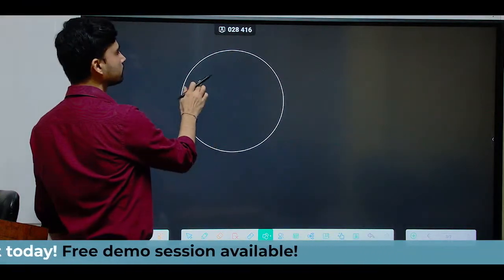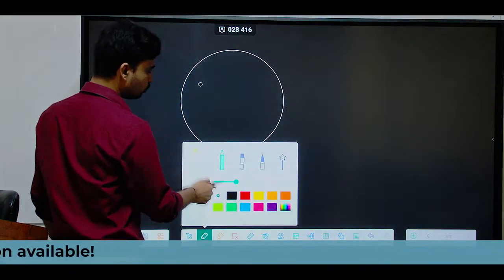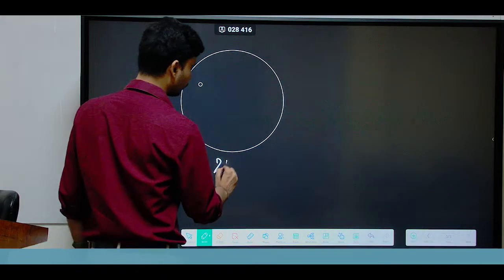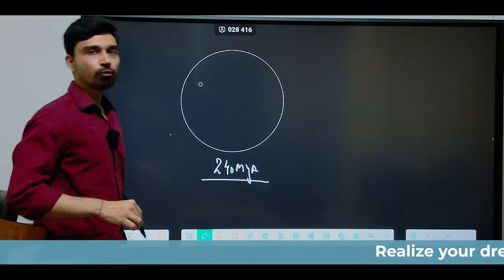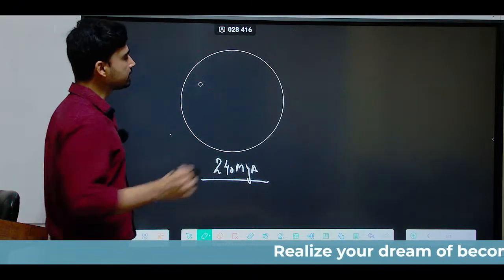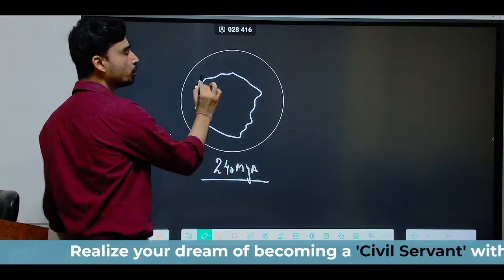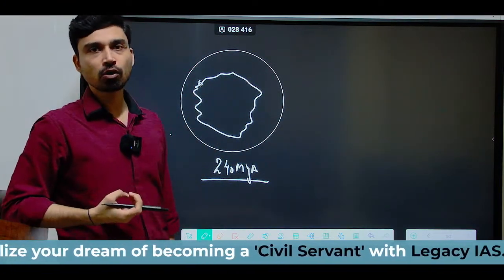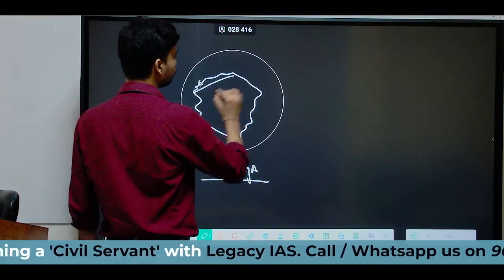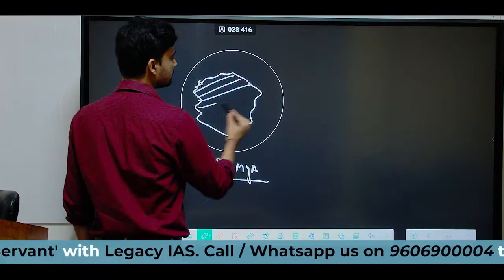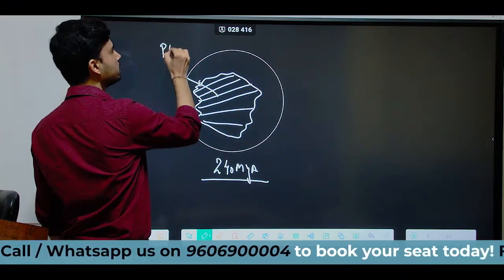if you look at the earth, about 240 million years ago, as per Wegener, the entire earth was covered by a single supercontinent. That means all the land masses on the earth were joined together to form a single landmass, and this single landmass, which is called a supercontinent, was referred to as Pangaea.